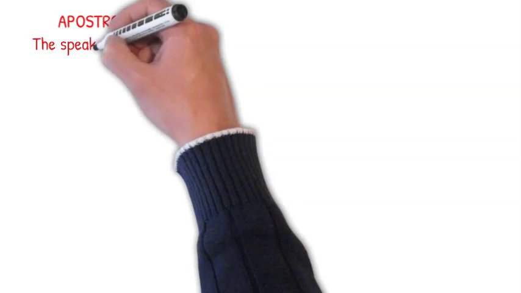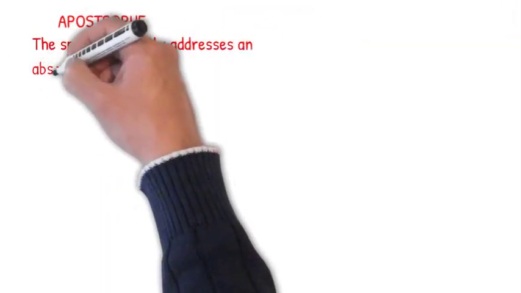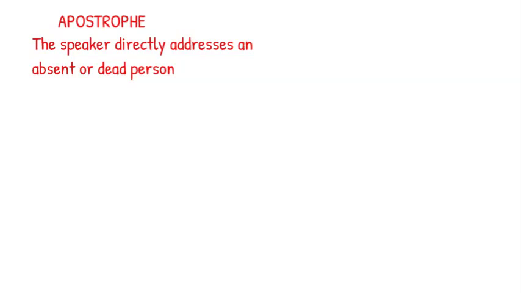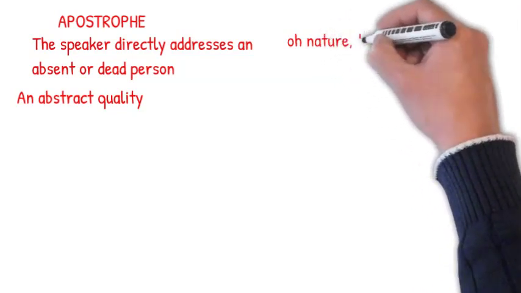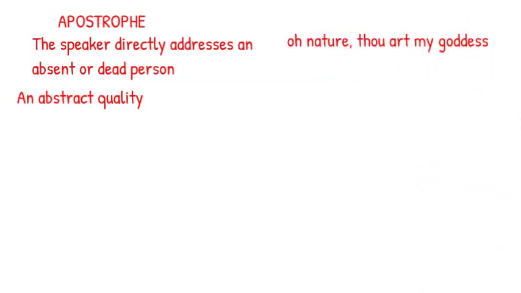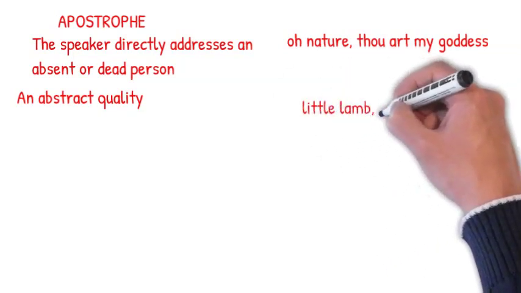Number 16, apostrophe. Apostrophe is a figure of speech in which the speaker directly addresses an absent or dead person, an abstract quality, or something non-human as if it were present and capable of responding. Consider some examples. Number 1. O nature, thou art my goddess. Number 2. Little lamb, who made thee?